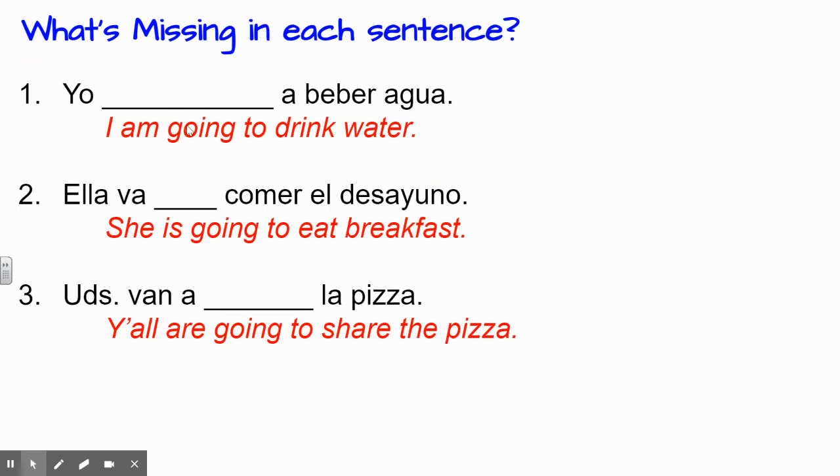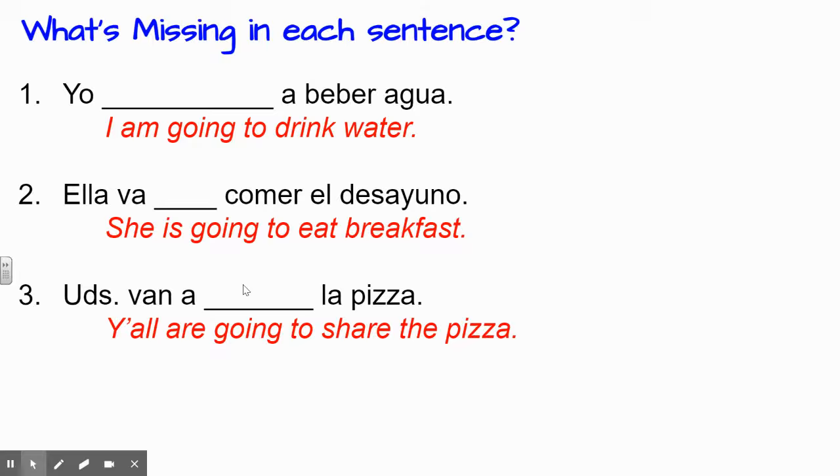All right, so tell me which word is missing in each of these. So number 1, tell me what goes here. To say, I am going to drink water. Number 2, tell me what's missing here. To say she's going to eat breakfast. And then number 3, y'all are going to share the pizza. What word is missing in that sentence?